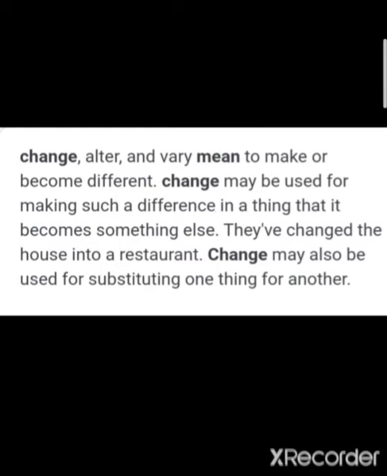Change, alter, and vary mean to make or become different. Change may be used for making such a difference in a thing that it becomes something else. They have changed a house into a restaurant. Change may also be used for substituting one thing for another.